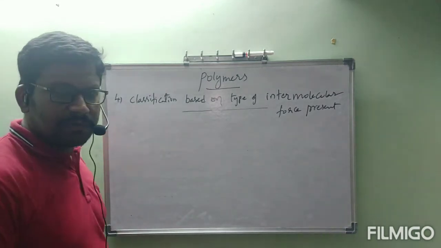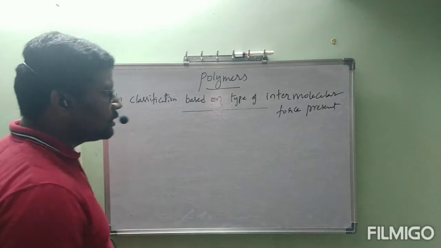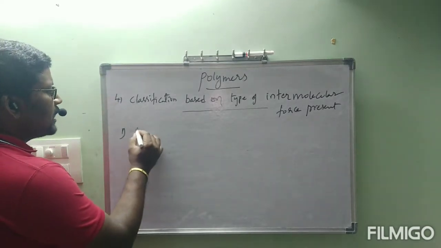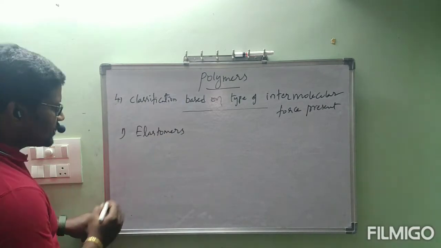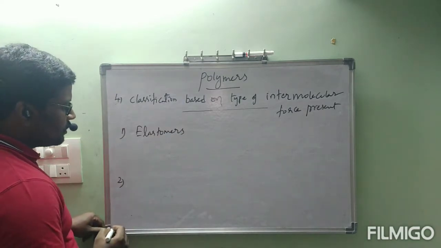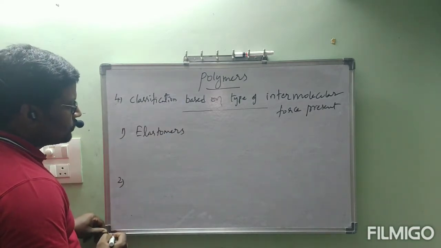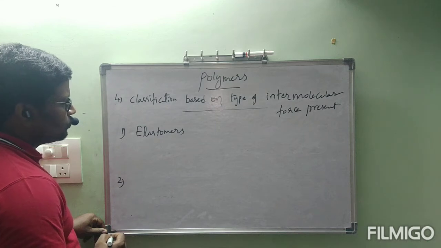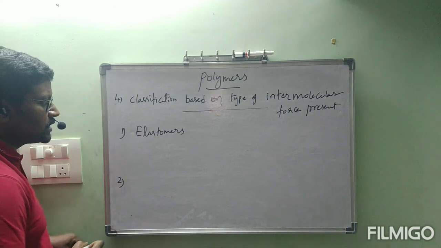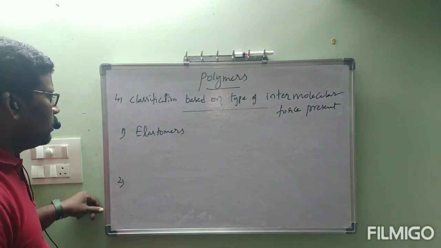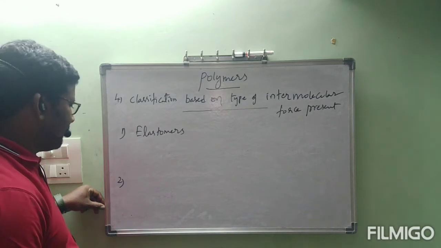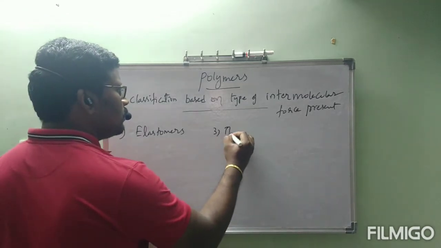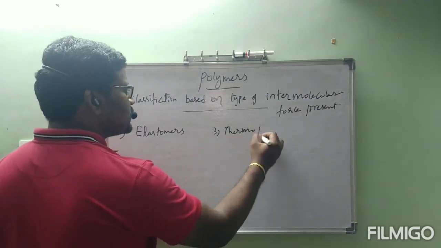Okay, under this classification we have four types of polymers. Those are first one, elastomers. Third one, thermoplastics.